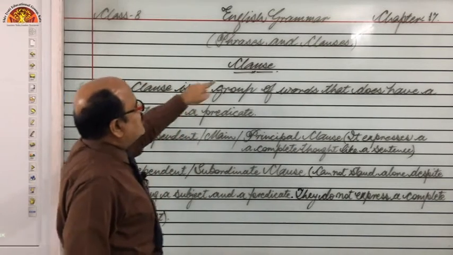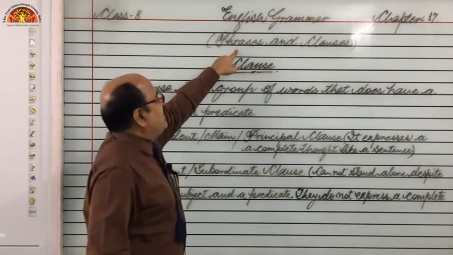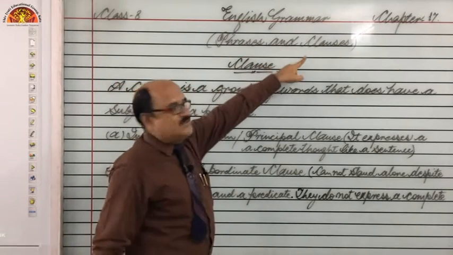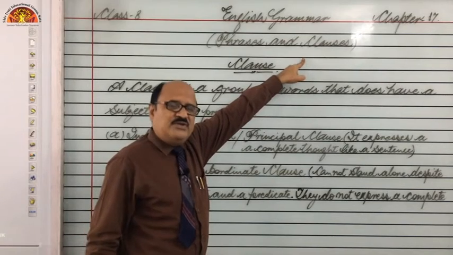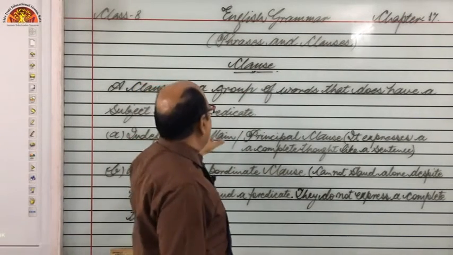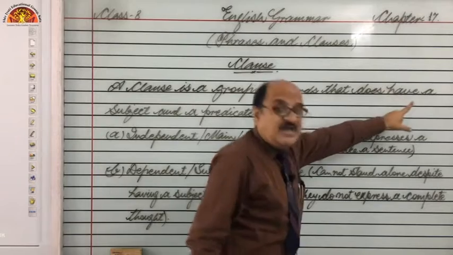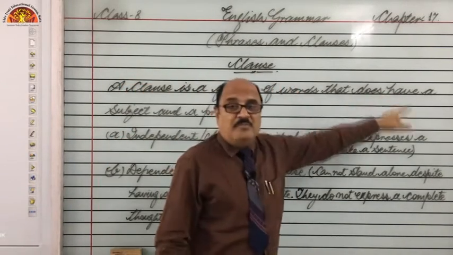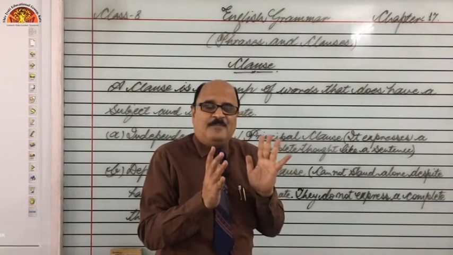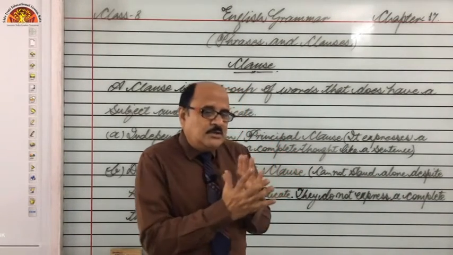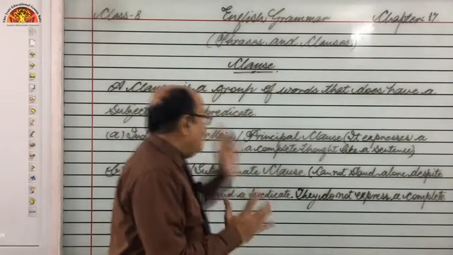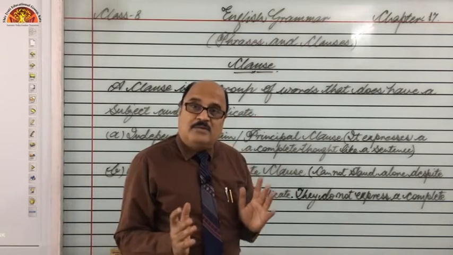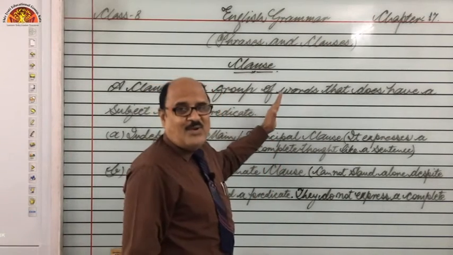So a clause is a group of words, right? In phrase also we learned that a phrase is also a group of words. A clause is also a group of words, but still difference is there. What? A clause is a group of words that does have a subject and a predicate. That does have means it is necessary, means a group of words must have both the subject and the predicate to make it a clause, right?